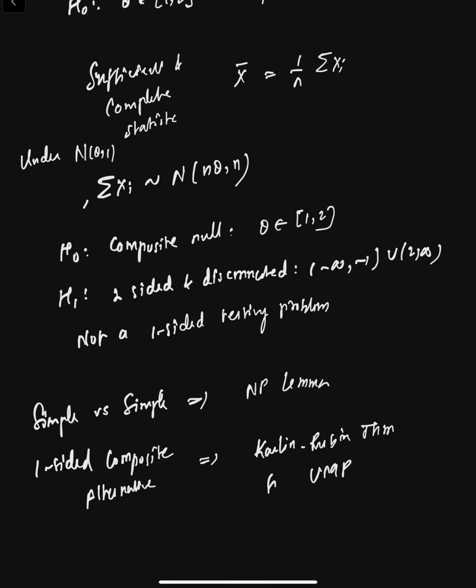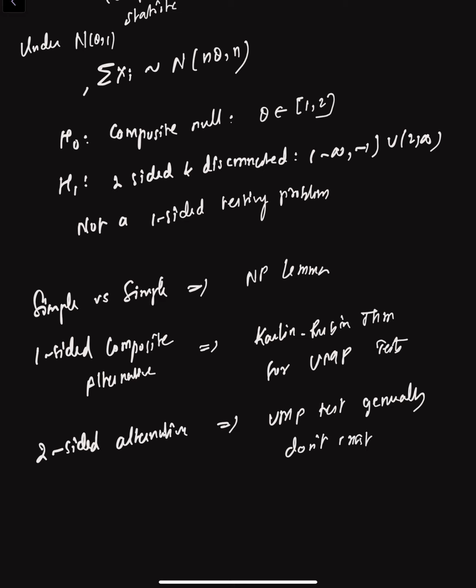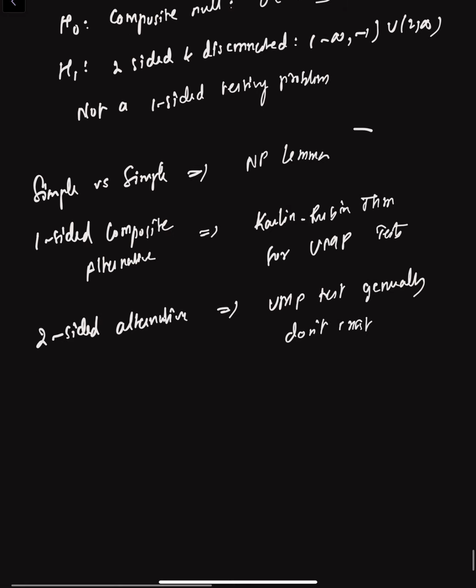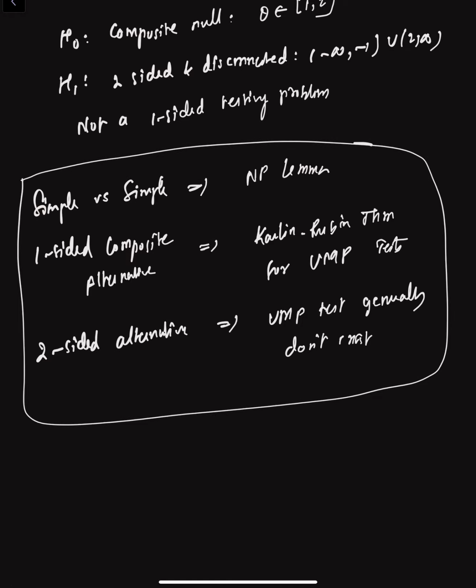So for the UMP tests, and in a similar way for two-sided alternatives, we don't generally have a UMP test. So UMP tests generally do not exist. That means if we consider our problem, the alternative is two-sided, and the null is composite.